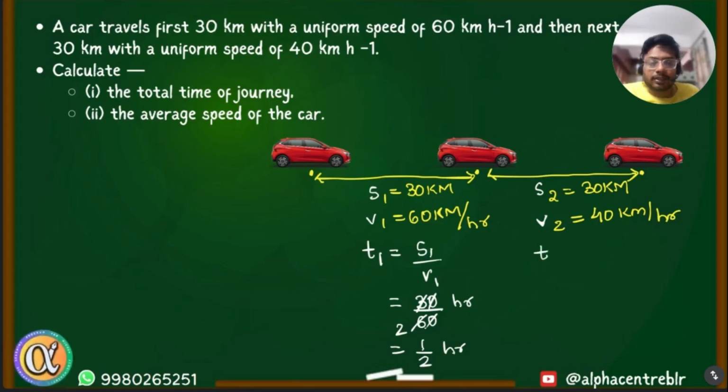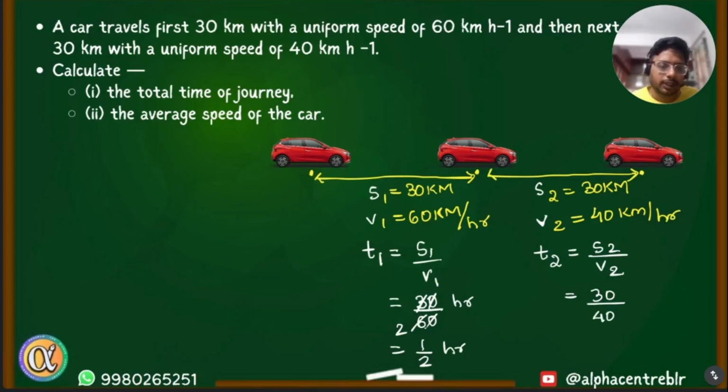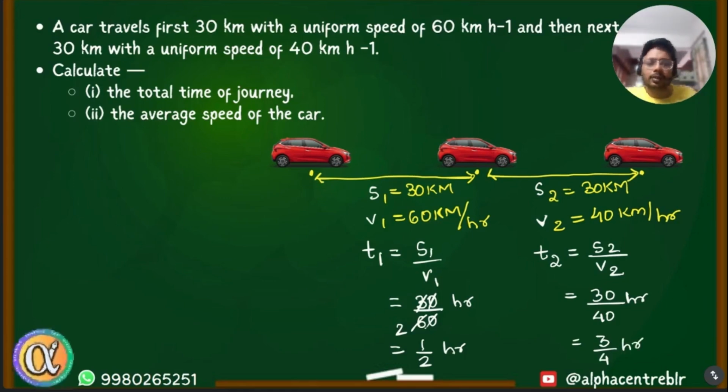Okay. Can you help me find time T2? Similarly, what do I divide? The distance S2 by speed V2. Okay, tell me the answer. 30 divided by 40, so 3 by 4 hours. Okay. So we have individually calculated time for the two sections of the journey.